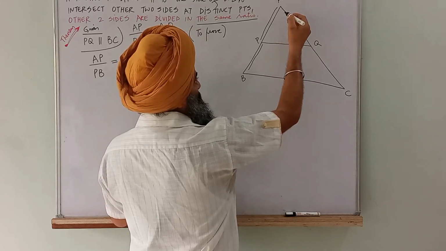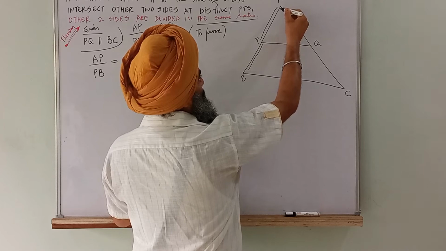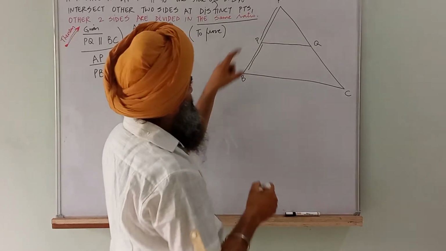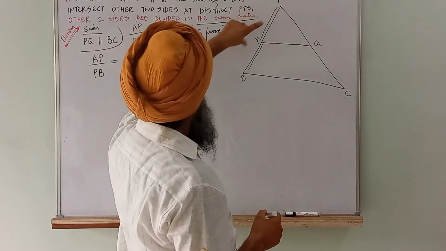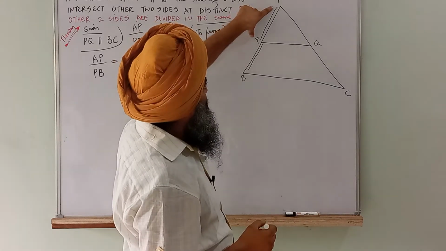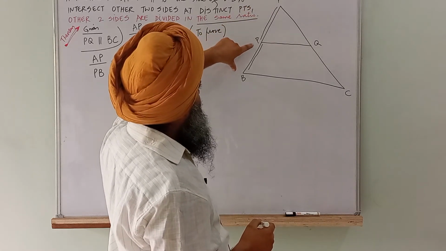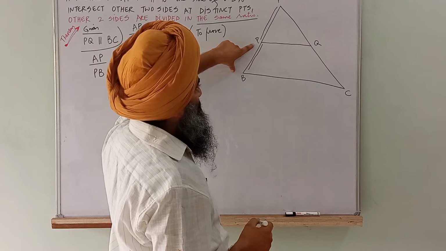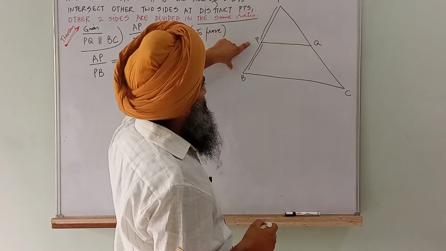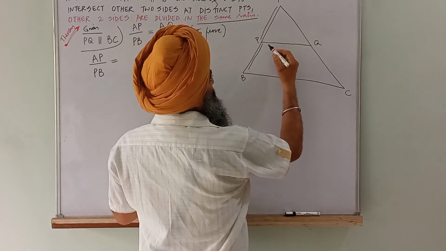Just see that if AP is the base, AP by PB, make AP as the base, then PB as the base, then make triangles. What triangles?